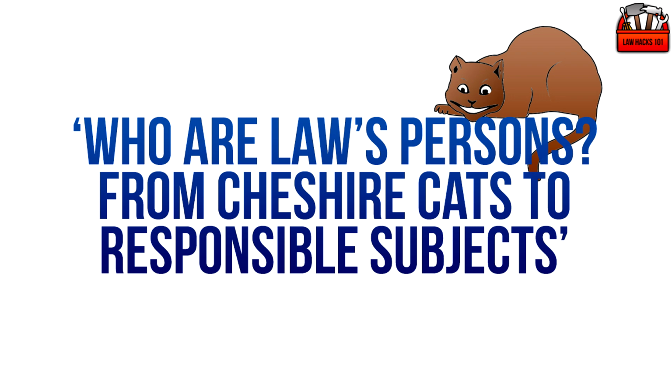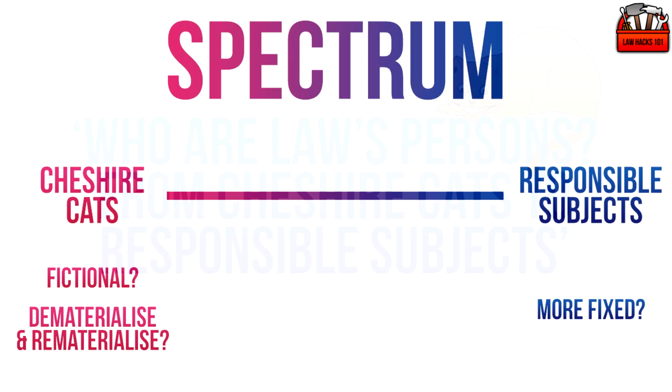The implication seems to be that there's a form of legal person with such characteristics. Next, notice that the author writes from Cheshire Cats to responsible subjects. This language implies a spectrum of some kind, something that begins at one end with Cheshire Cats and moves to responsible subjects at the other. So now if we add the two parts of the title together and add our analysis, we can already deduce a fair amount about the likely coverage of the article.